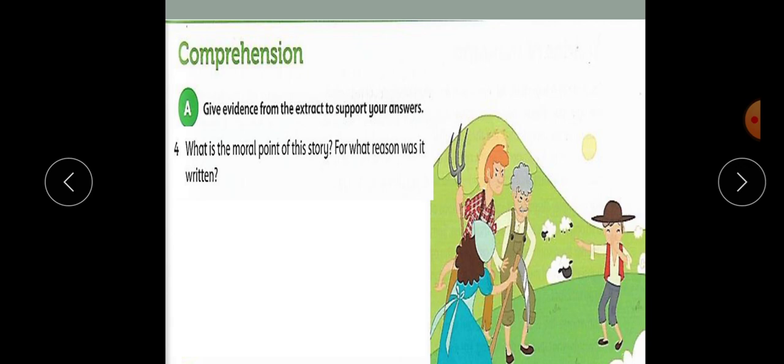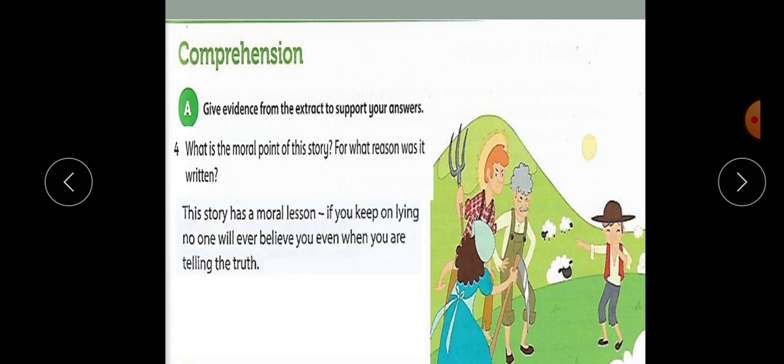Number 4. What is the moral point of this story? And for what reason was it written? This story has a moral lesson, which is if you keep on lying, no one will ever believe you, even when you are telling the truth.